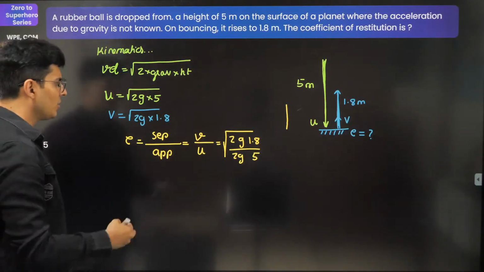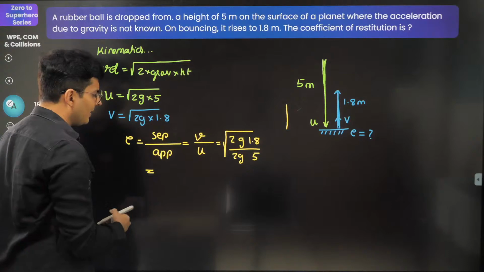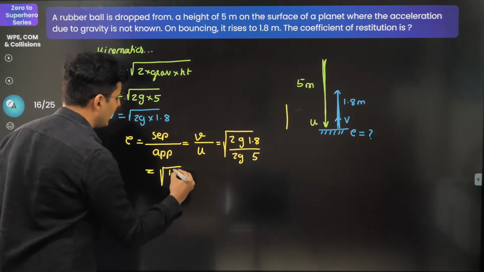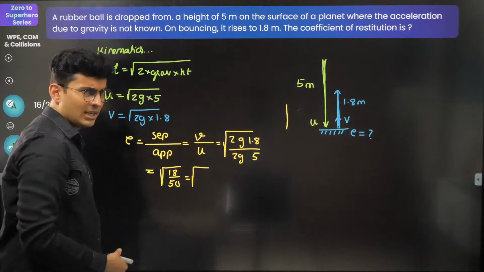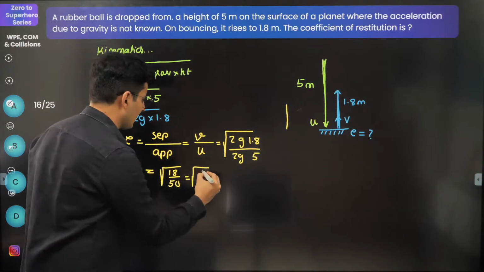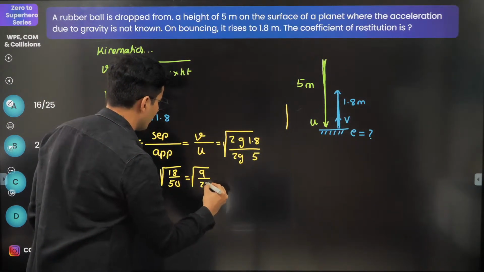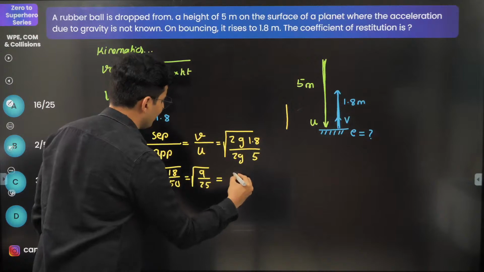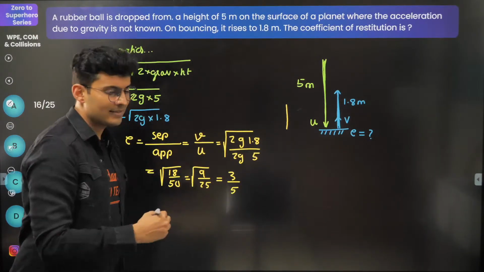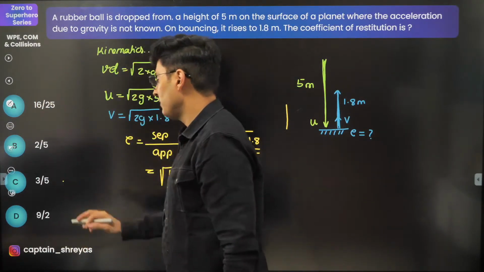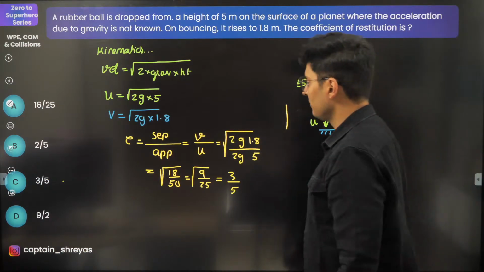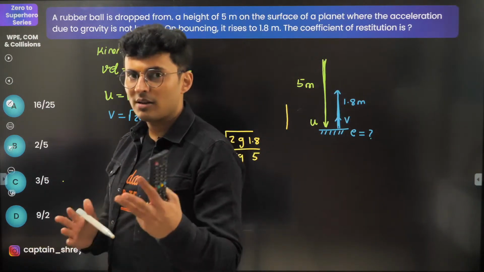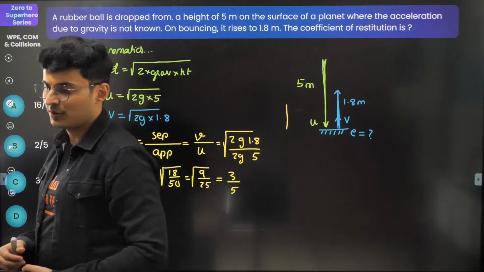Root 2g goes. So 1.8 divided by 5. So that's nothing but 18 by 50, which is nothing but 9 by 25, which is nothing but 3 by 5. That's the answer. And do I have it? Yep, it is. Option C. There you go. Fair enough. So concept of 1D motion along with restitution coefficient.